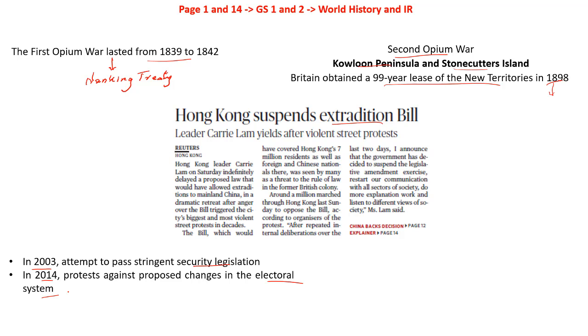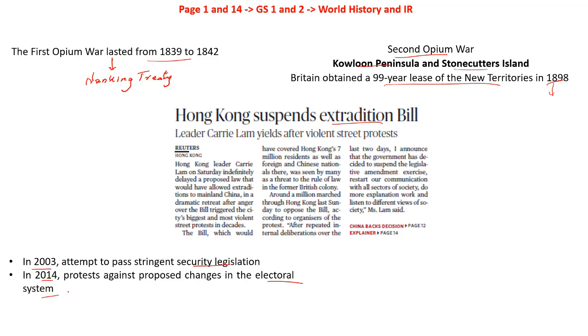So in order to avoid all this from happening, all these people came together. They started protesting against this particular move. This protest has made sure that local officials have suspended this extradition bill. So this is what we need to know in reference to this article.